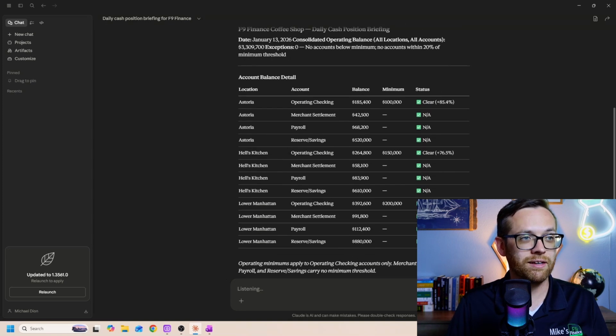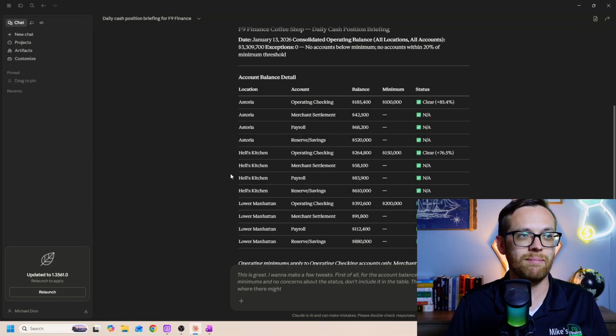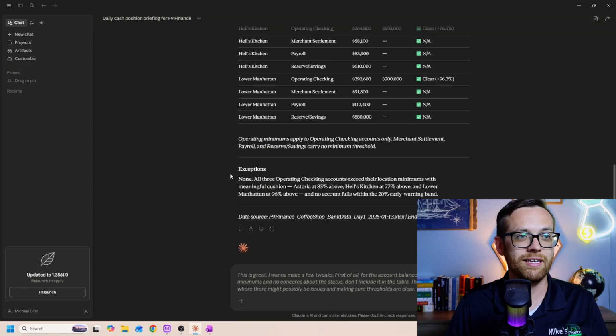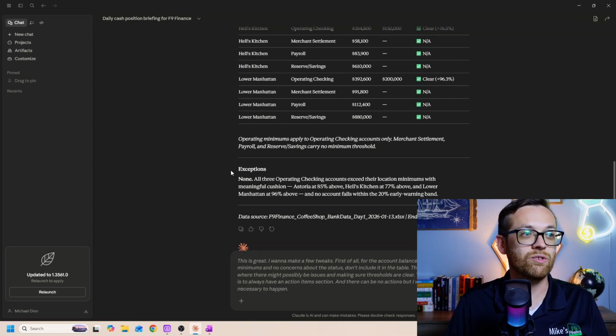This is great. I want to make a few tweaks. First of all, for the account balance detail, if there's no minimums and no concerns about the status, don't include it in the table. This is about highlighting where there might possibly be issues and making sure thresholds are clear. The other thing I want is to always have an action items section, and there can be no actions, but I want it very clear what's necessary to happen. Please regenerate this day.